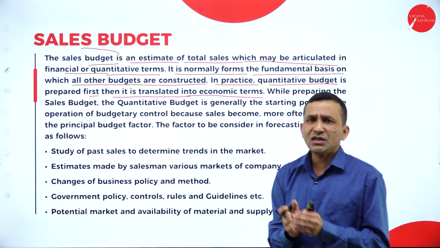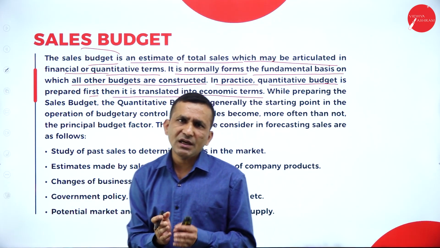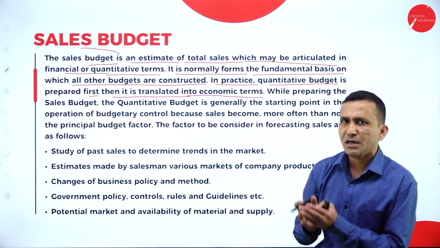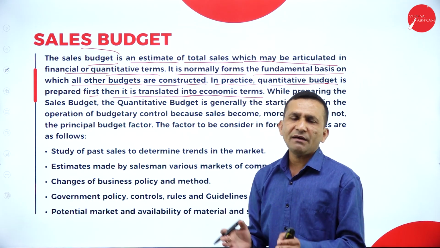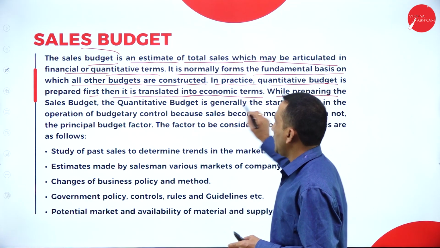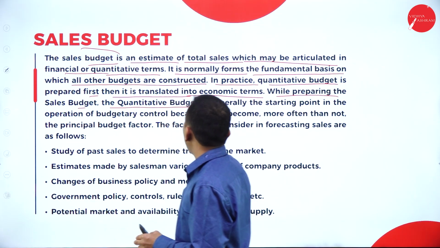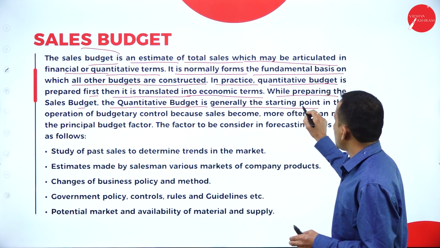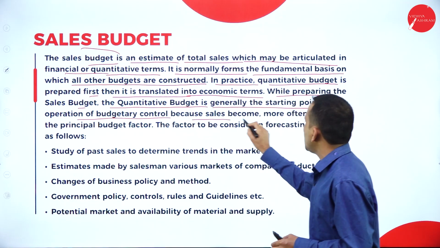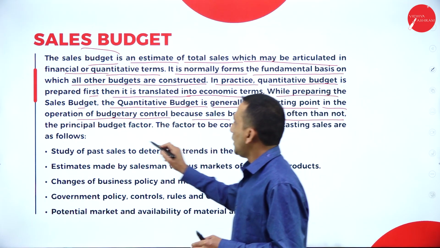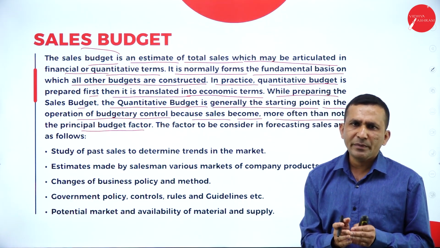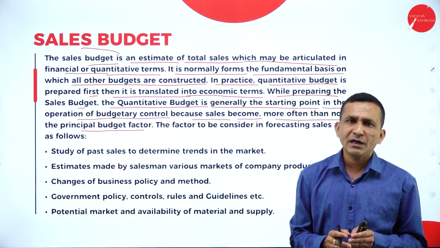The major revenue is generated from the sales. So obviously they want to communicate with the production department, purchase department, finance department, each and every department. So the sales is very important. While preparing the sales budget, the quantitative budget is generally the starting point in the operation of budgetary control, because sales become more often than not the principal budget factor. It is a very important principal budget at the time of preparing sales.